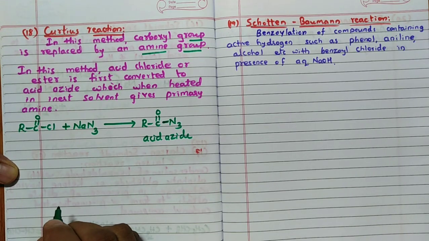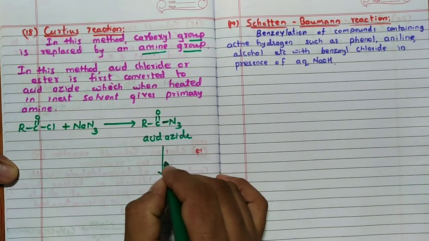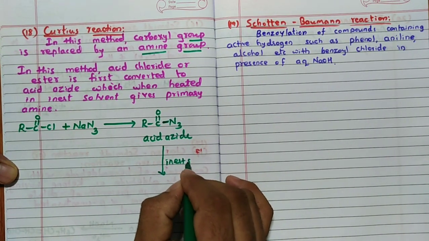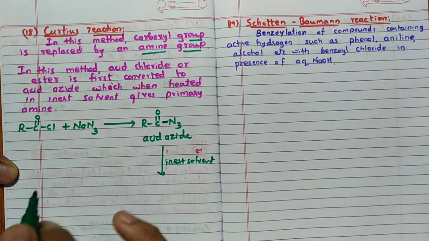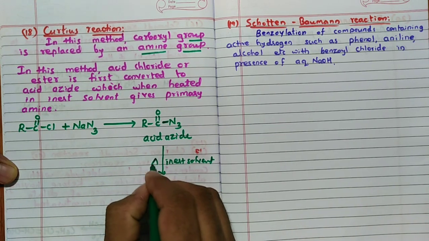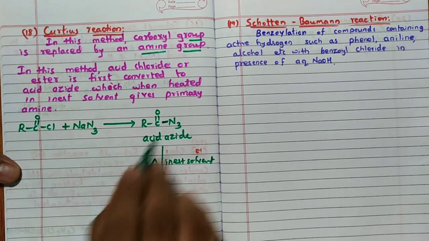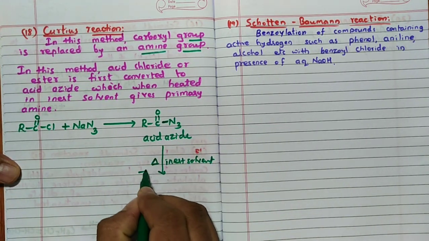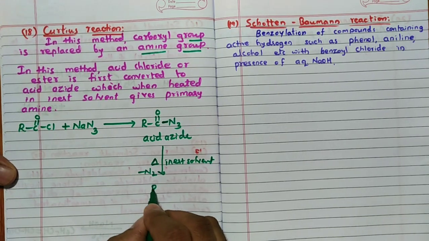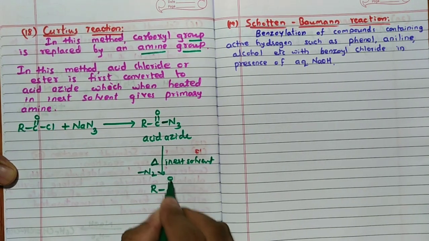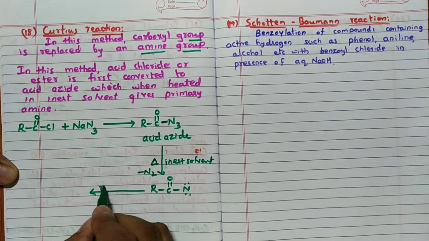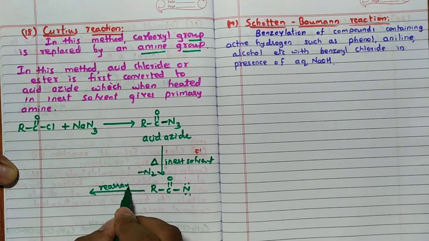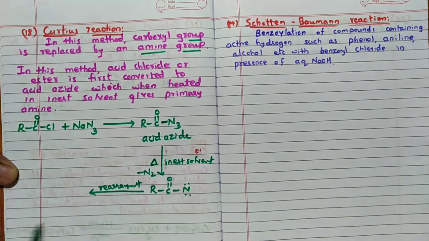Acid azide. This acid azide, when it is heated in presence of inert solvent, nitrogen gas is removed, minus nitrogen gas, so that it is going to form RC=O N with lone pair. It is not stable, remember, it immediately undergoes rearrangement. Hence it is also called the Curtius rearrangement.